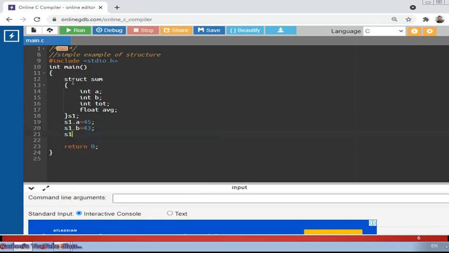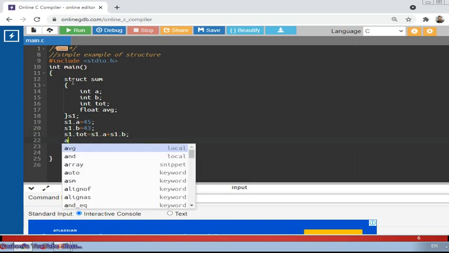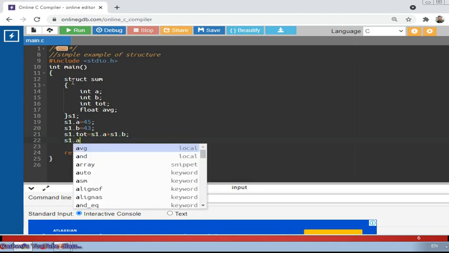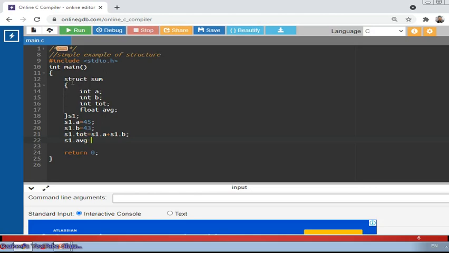Then s1.tot equal to s1.a plus s1.b. This is how we can find out the total. In the same way for average, s1.avg equal to tot divided by 2. Every time I have to take the help of the structure variable or object, that is s1.